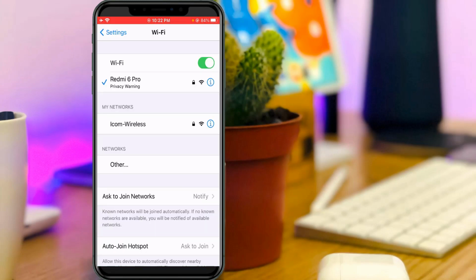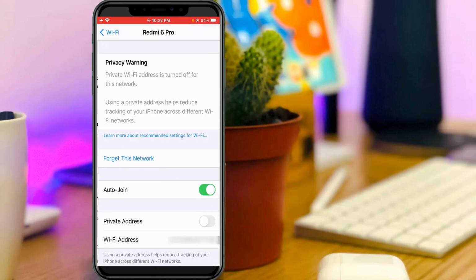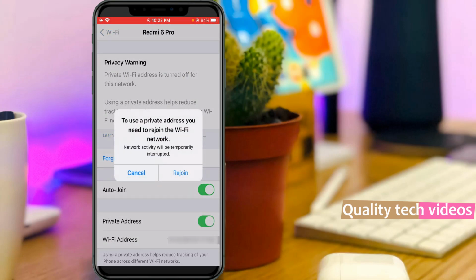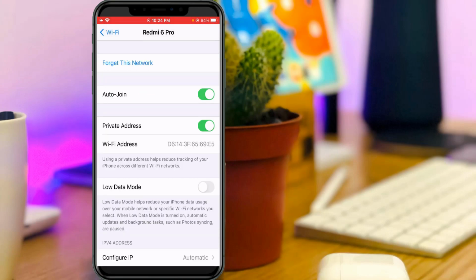If you get this message, just tap on that particular Wi-Fi network and simply enable this option, private address. But if you enable this option, your connected Wi-Fi network is automatically disconnected. So friends, you can read this message before enabling this option. So I tried pressing rejoin. My iPhone Wi-Fi is automatically disconnected, and after a few seconds it automatically joins that same Wi-Fi network.